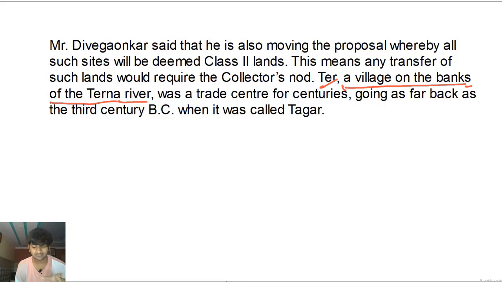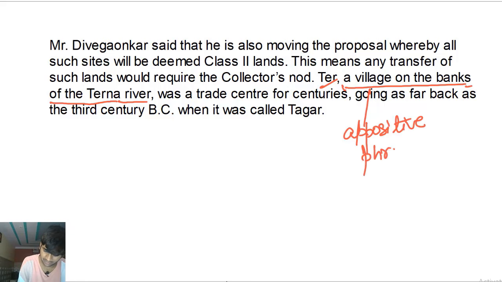And an appositive phrase. Now, what is an appositive phrase? An appositive phrase is a noun phrase that renames the subject and gives another name to it, but extra information. Ter is a proper name, all right? So whatever information you give about it is going to be extra. So Ter, which is a village on the banks of the Tarna river, it's basically an adjective clause reduced to an appositive phrase. Ter, a village on the banks of the Tarna river, a noun phrase, right? An appositive phrase renames the subject there, gives another name.